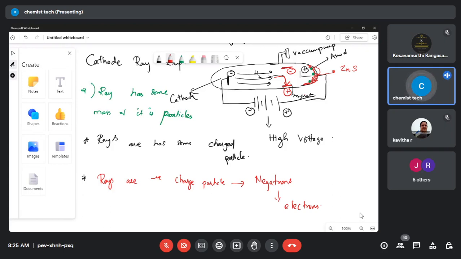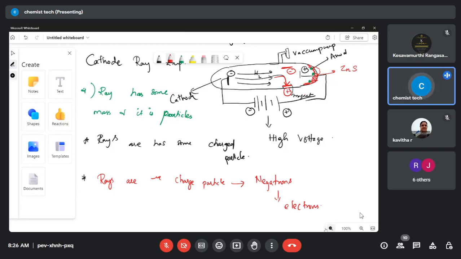particle. It has some mass, and the electron has charge, proved by the presence of a magnetic field. Clear, everyone? Yes, ma'am. Okay, very good. Any other doubts, students? No, ma'am. Okay. In the same way, he did the experiment for protons and found the protons also.